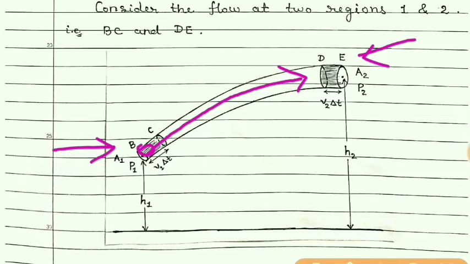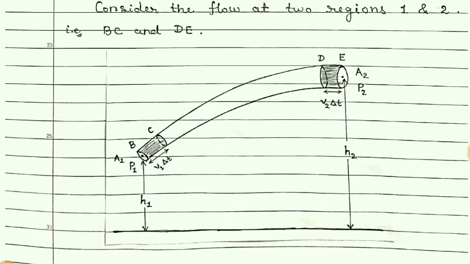Here at the lower point the pressure should be high and at the upper point the pressure should be low. So in that case what will happen? The fluid element will move in the upward direction.